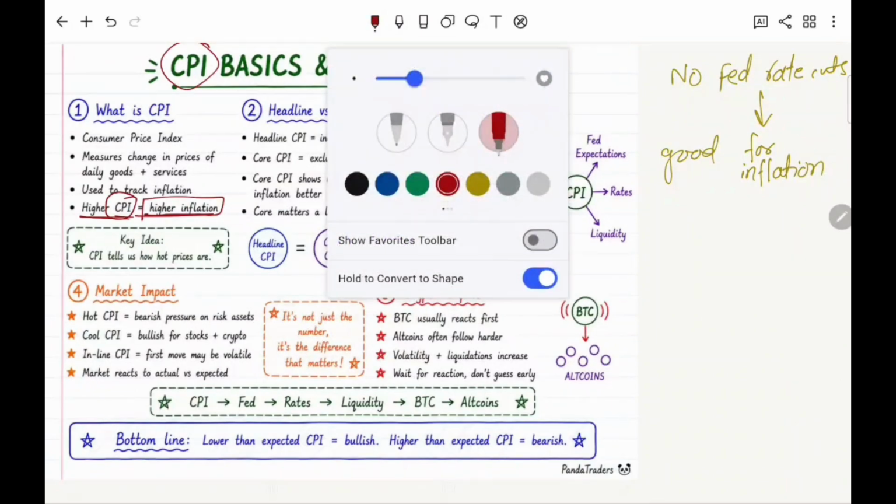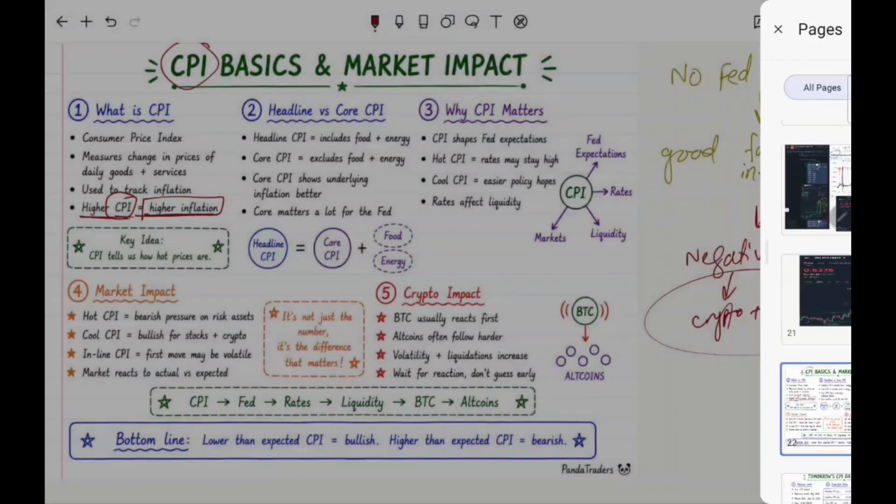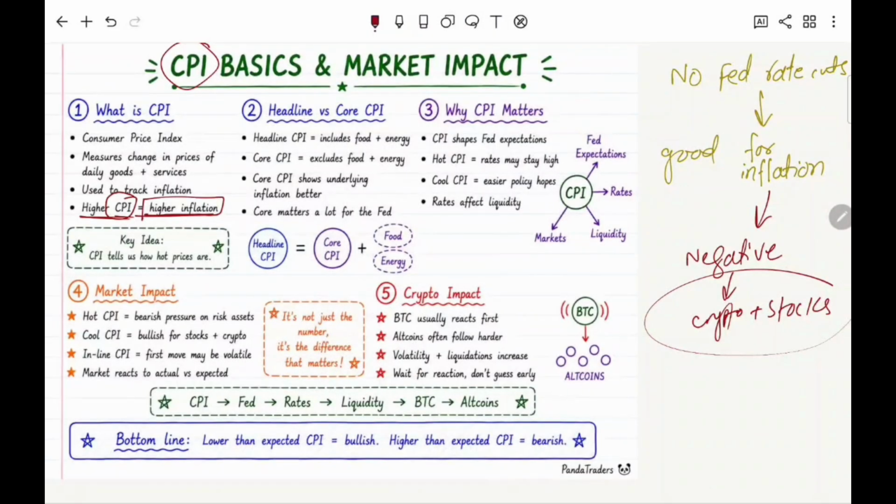But this will have a very negative impact on crypto plus stocks. Obviously, when buyers decrease, people will have no money. Why would they invest in risky assets like crypto and stocks? They will sell their holdings in crypto, and ultimately that can be bearish for the market, right? So this is the concept of the CPI, rate cuts, and federal decisions, right?